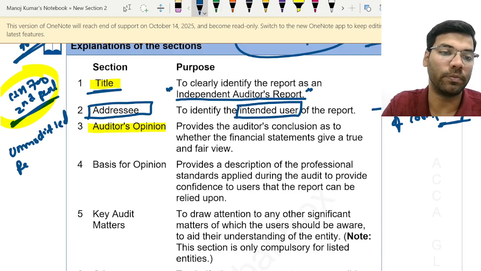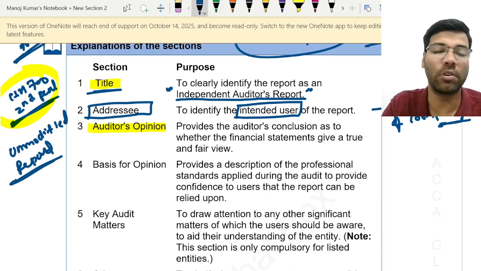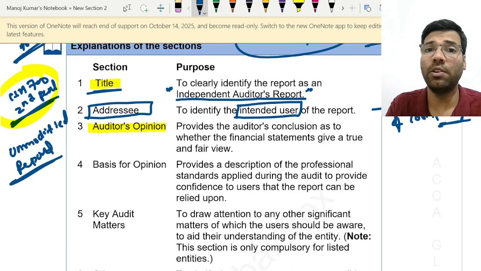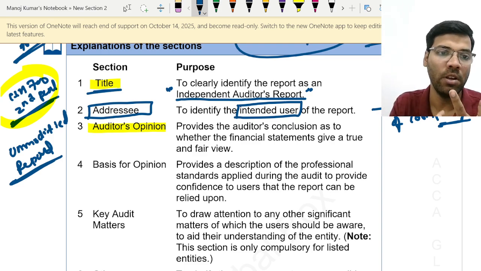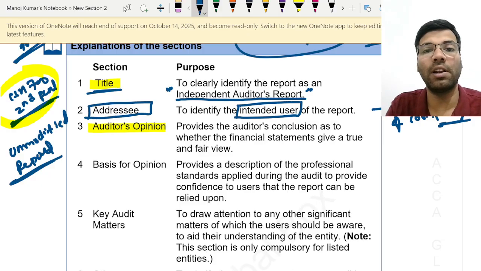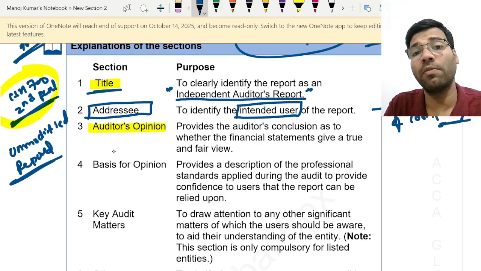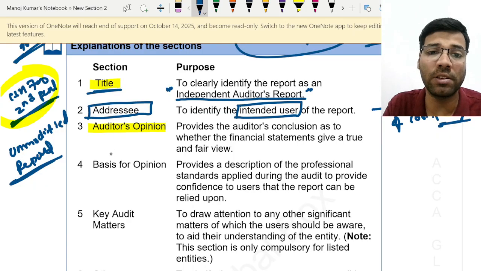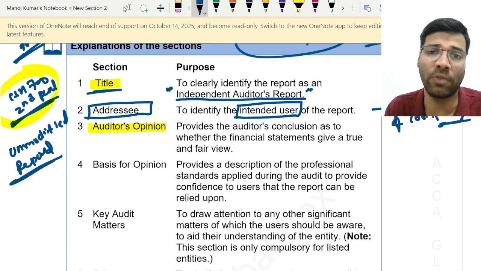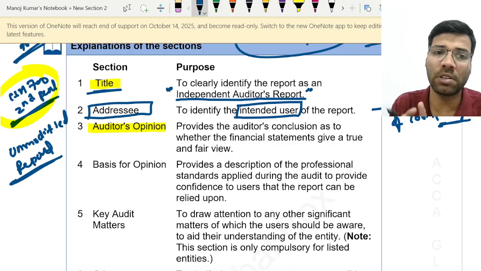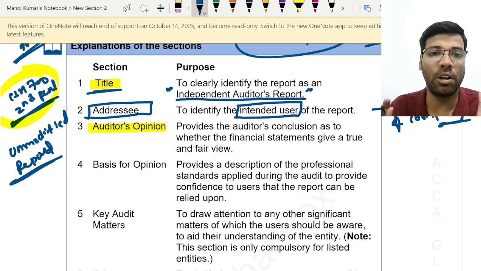Unmodified report. Okay, so in my detailed class, I will explain modified report and unmodified report. Whenever you are giving an unmodified opinion, this format has to be followed. If modifications are there, this format has to be studied with another standard called ISA 705. Combinedly we need to study, but this is the basic structure of the audit report.